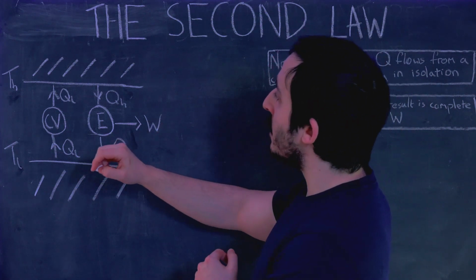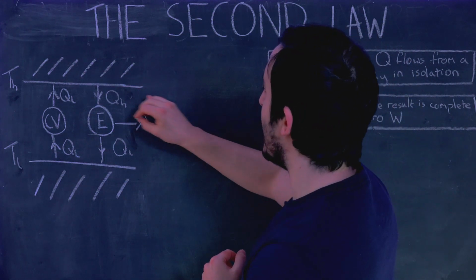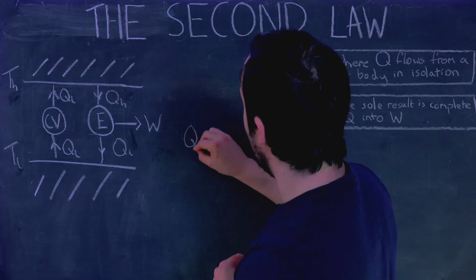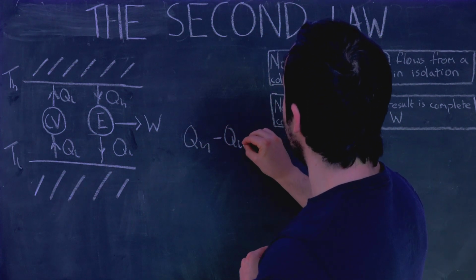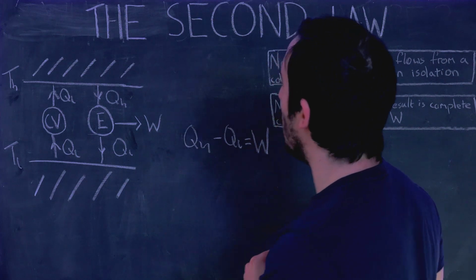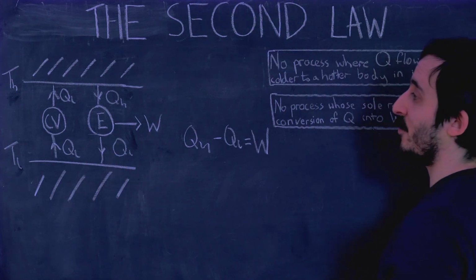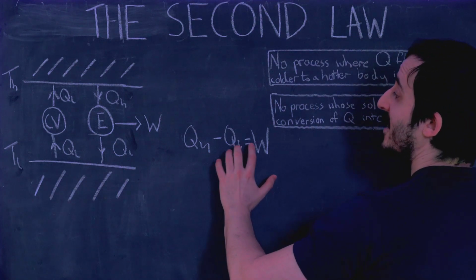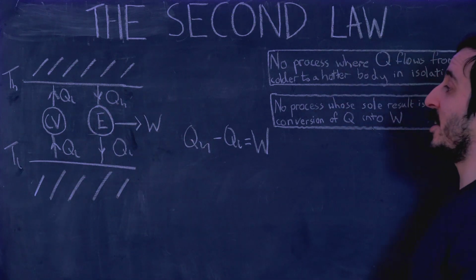So the net result is that we are taking heat out of this hot reservoir, and what we are taking out is QH minus QL, and we are converting that solely into work because there is no net input of heat into the lower temperature reservoir. So all we are doing is taking this heat, QH minus QL, and converting it perfectly efficiently into work.